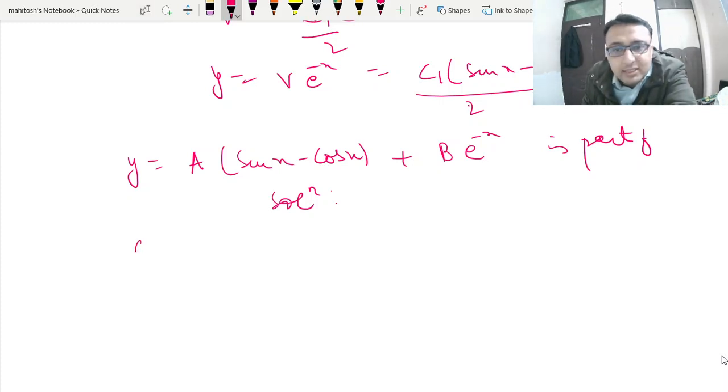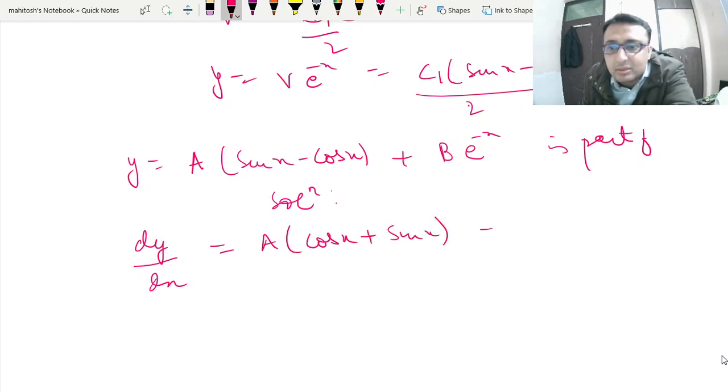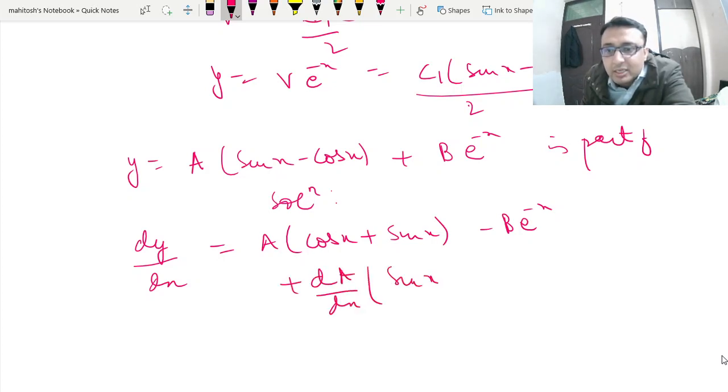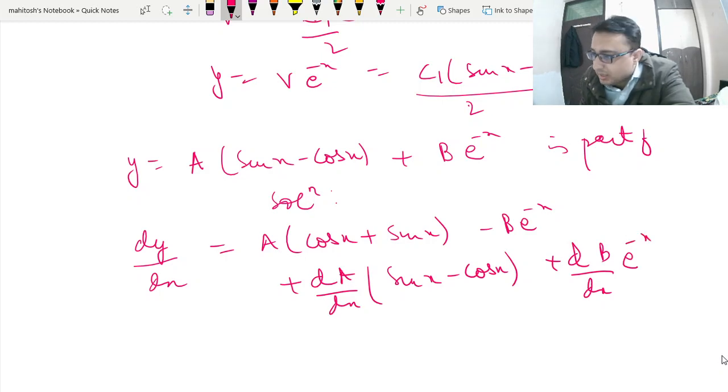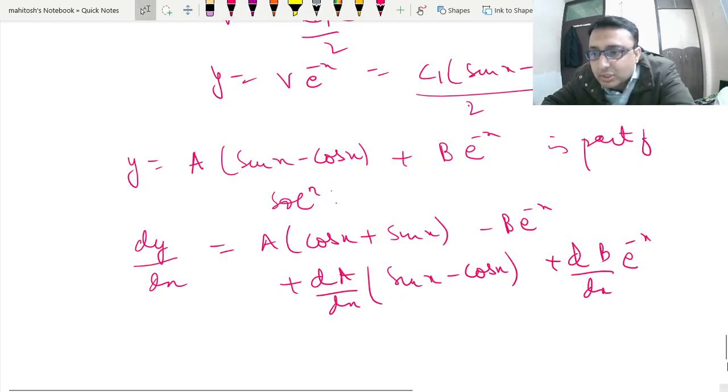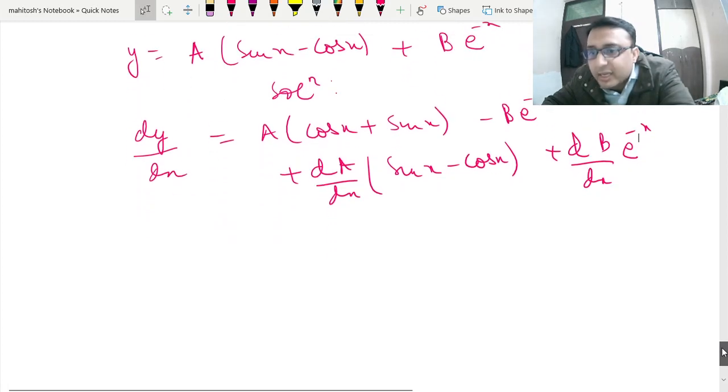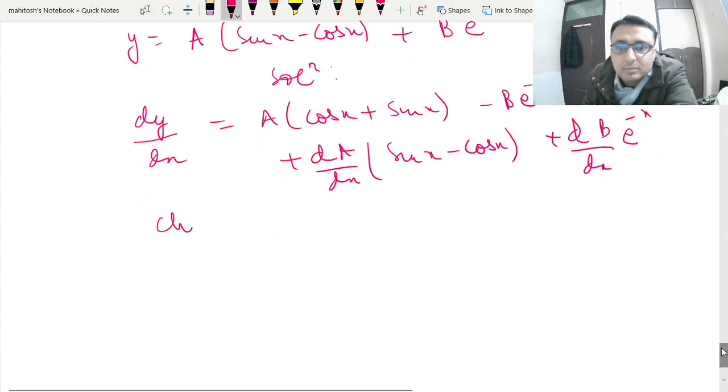So we can write dy/dx is equal to A cos x plus sin x minus B e to the power minus x. Now we have to differentiate the parameters also, so I will write dA/dx (sin x minus cos x) plus dB/dx e to the power minus x. Now I'll choose A and B such that this term is zero.